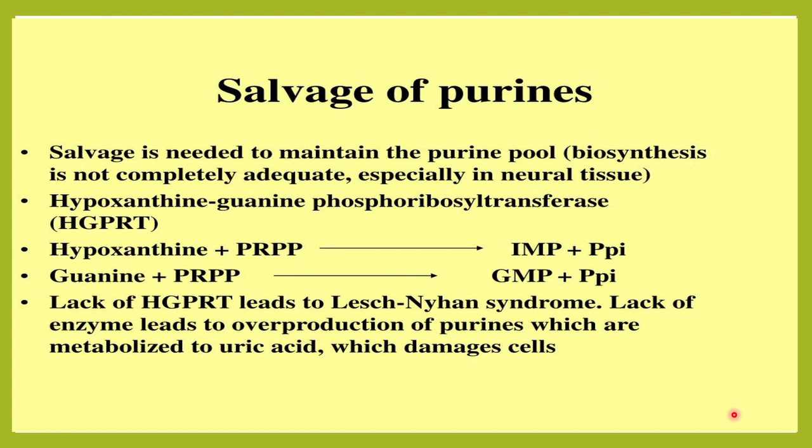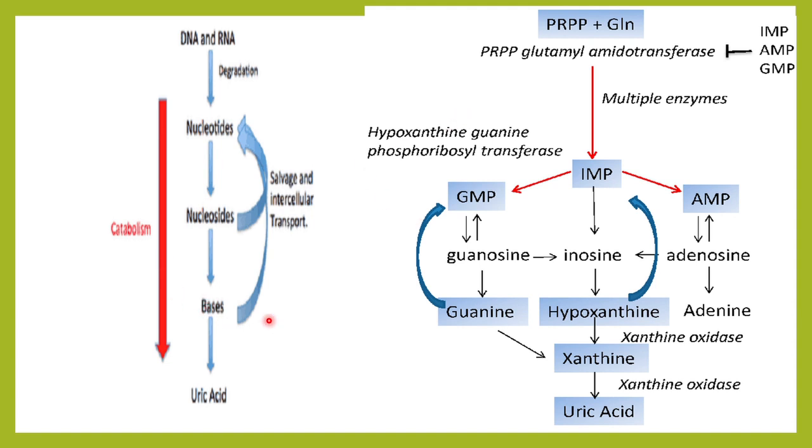I've told you the second way in which the purines are produced is the salvage pathway. First, the original synthesis, the actual synthesis that was happening, was de novo, from the beginning. Now this is the salvage pathway. In the salvage pathway, whatever adenine and guanine were supposed to be excreted, we are reusing them.